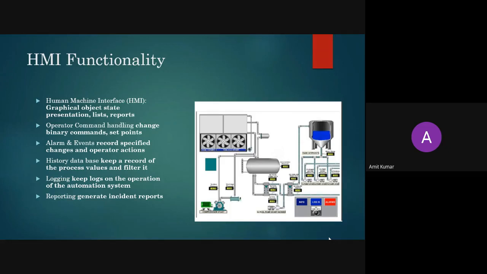Set point is a very important thing. We have already seen that set points are viewable on your graphical display. A set point is a point where you want to maintain your operation. For example, say your operation is maintaining a temperature. You will set a temperature in a range, or you can specify a maximum temperature. For example, you have defined a set point between 60 and 80 degrees centigrade.